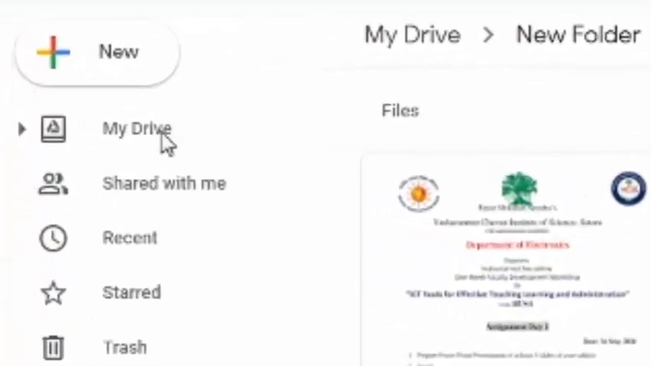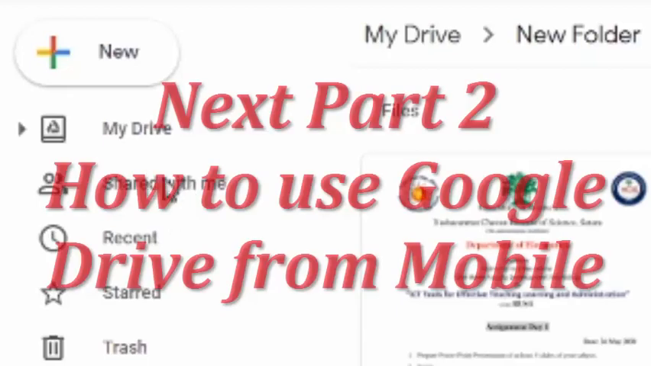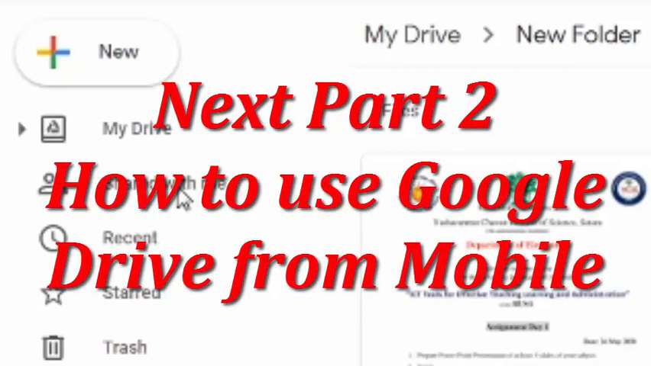Okay, so here are various options. Right now we are in My Drive. You are sharing your files or folders with others. Likewise, others can also share their files with you. So all those shared files will be shown in Shared with me.